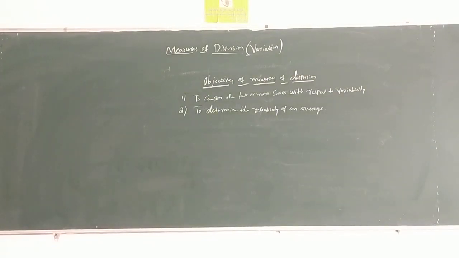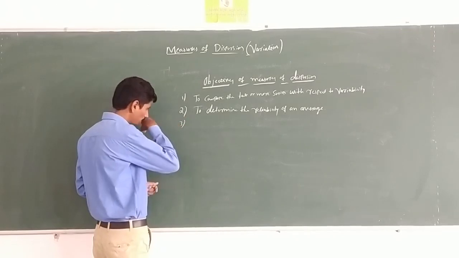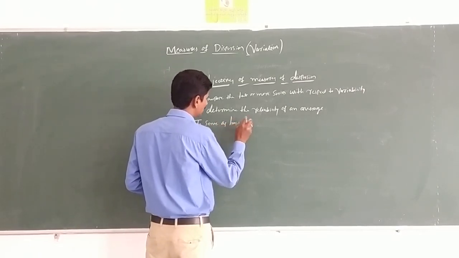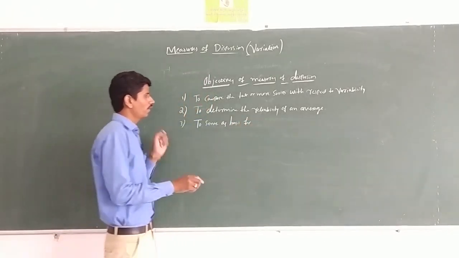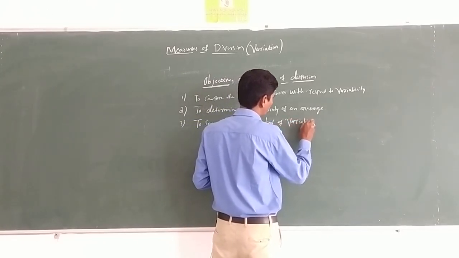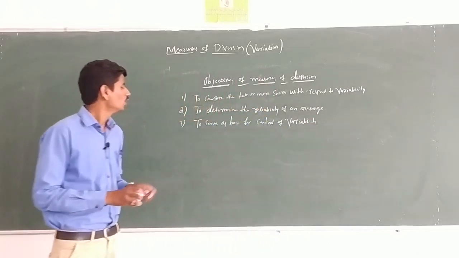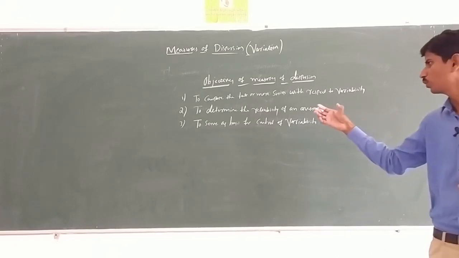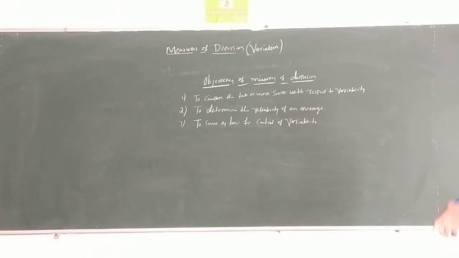Okay, the next, third one: to serve as basis for control of variability. The third objective is to serve as basis for control of variability. Variability means differences; we use it to control the differences, to see how much change occurs, and to find faults and drawbacks. To serve as basis for the control of variability. Okay, these are the objectives.